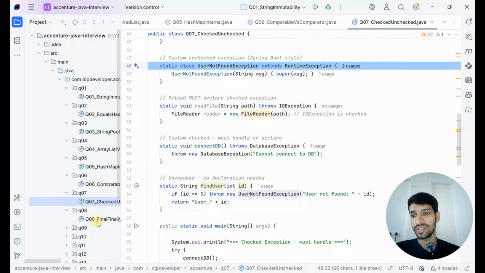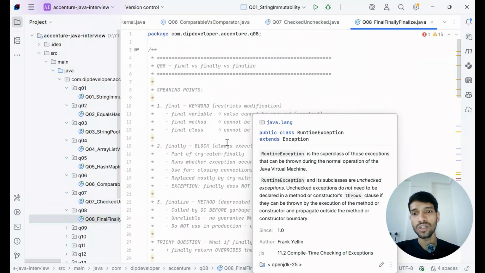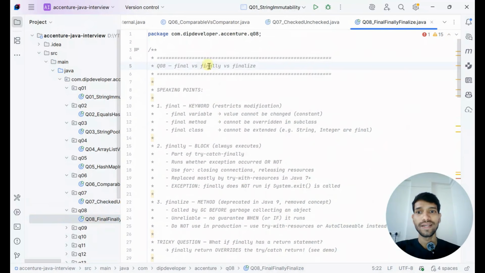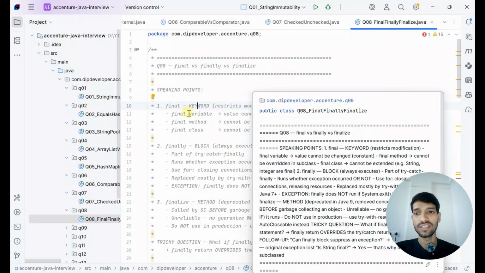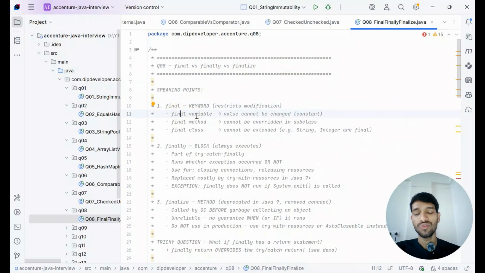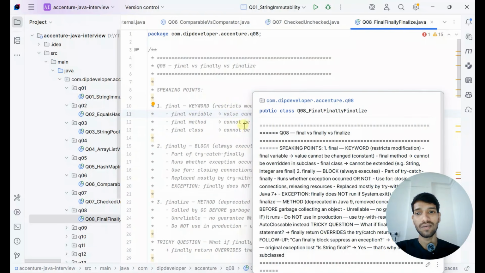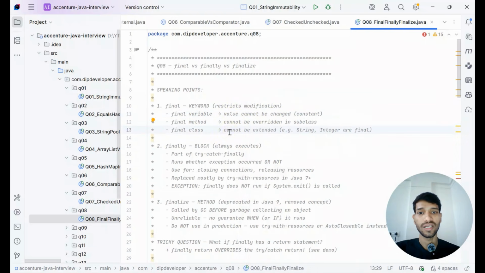Let's move to the next question. Difference between final and finalize. So final is a keyword that restricts modification. If we make a variable final, a method final, or a class final, the value cannot be changed, the method cannot be overridden in the subclass, and the class cannot be extended.